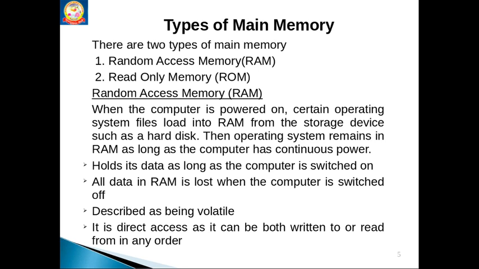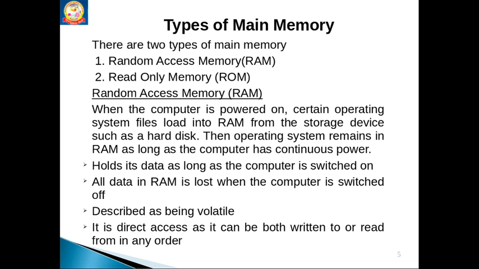See here, when the computer is powered on, certain operating system files load into RAM. What is an operating system? It is an interface between the computer and the user. Without an operating system, we cannot directly communicate with the various components of the system.